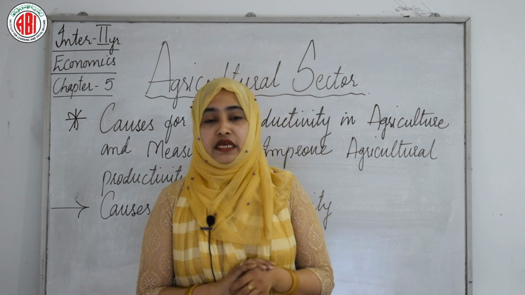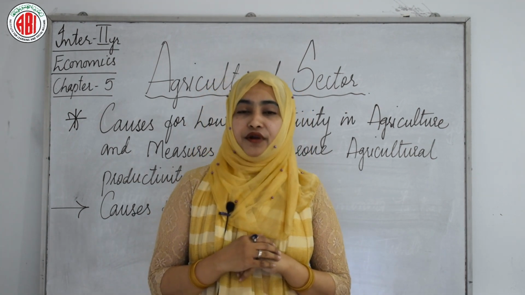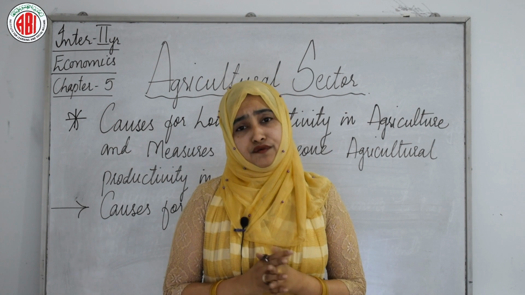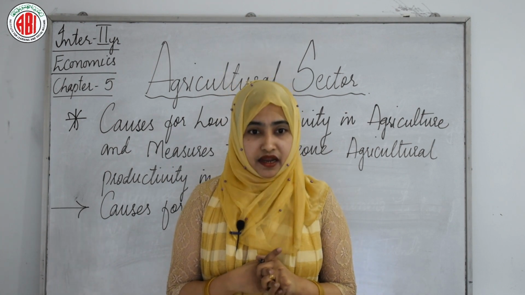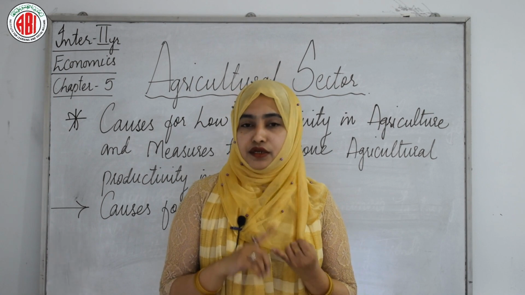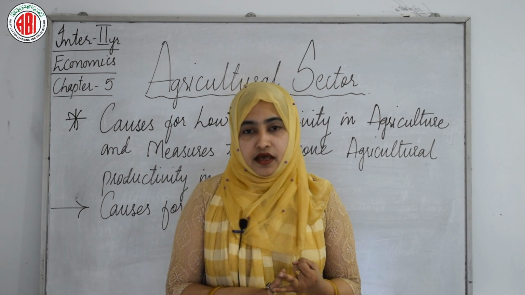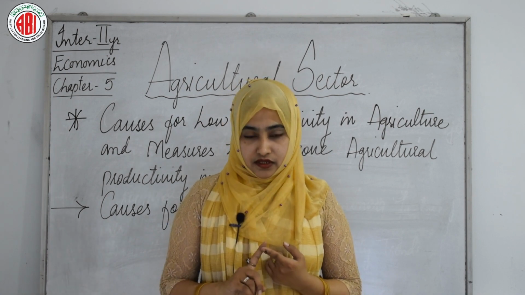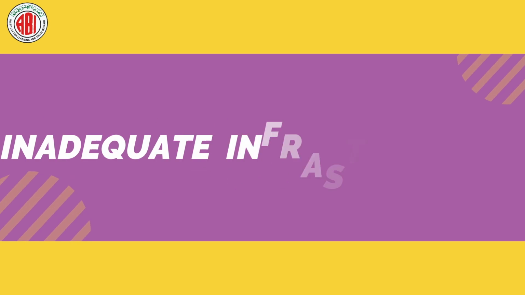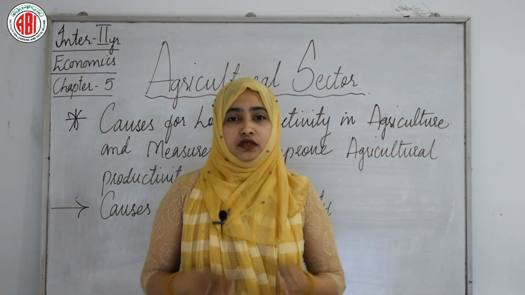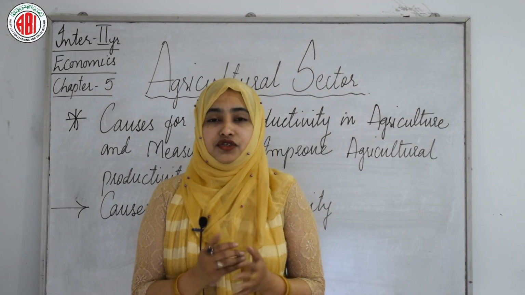First we will see the causes for low productivity. There are many causes for the low productivity in Indian agriculture, which can be explained under three heads: general causes, institutional causes and technical causes. The general causes are social environment, population pressure on land, land degradation and inadequate infrastructure.